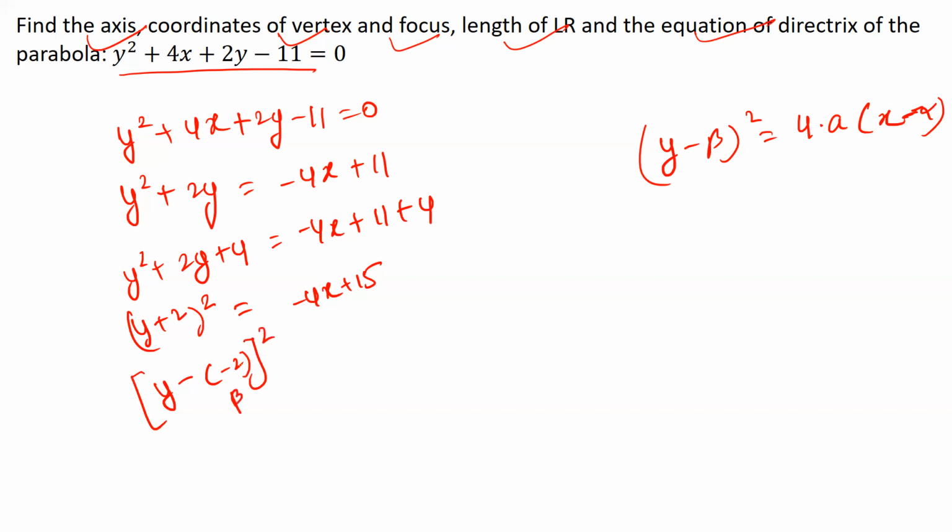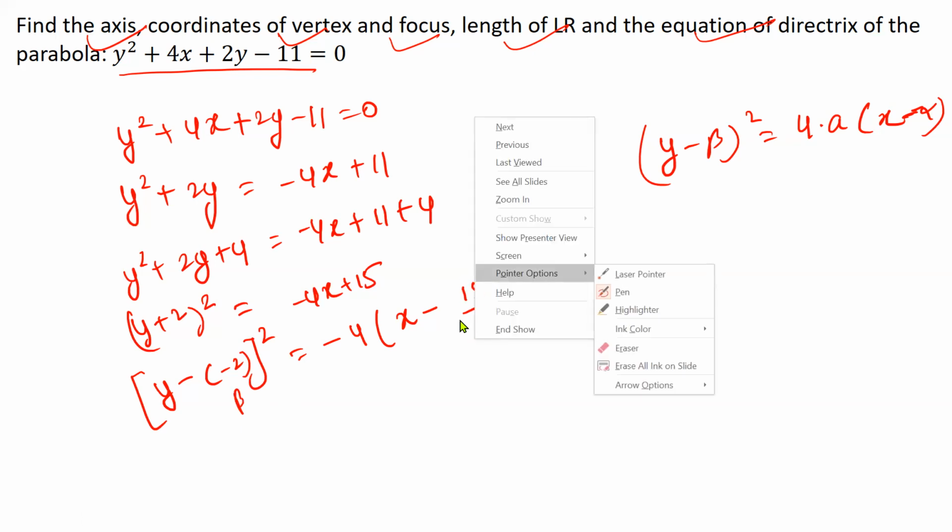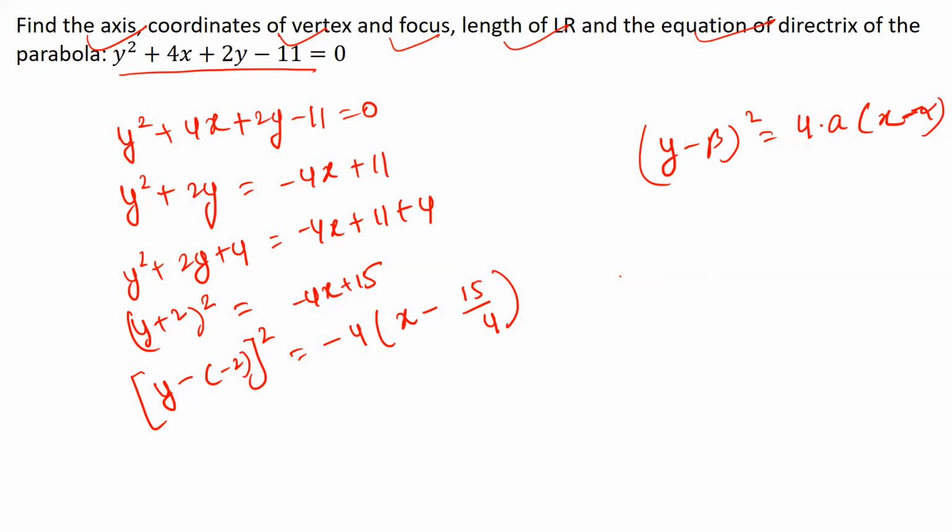So if you see, my beta becomes minus 2, and then I need to write it in the form 4a into x minus alpha, or maybe minus 4a, because both of these are standard forms, either with a plus or a minus sign. So I'll take 4 common over here. So x minus 15 by 4. So if you see, I have reduced this equation into this format, where my beta is minus 2, alpha is equal to 15 by 4. All right, guys. So let me write it down. Alpha is equal to 15 by 4 and beta is equal to minus 2.